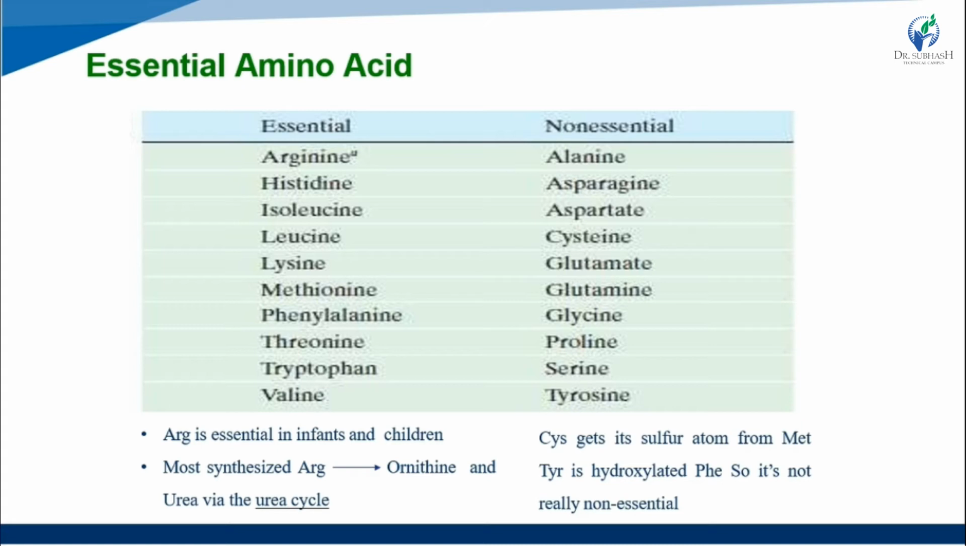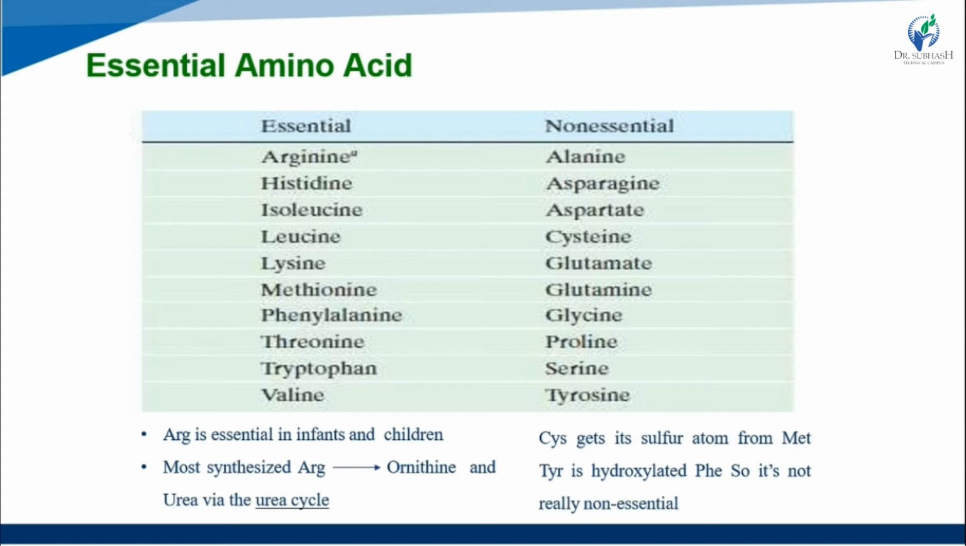Now the non-essential amino acids: alanine, asparagine, aspartate, cysteine, glutamate, glutamine, glycine, proline, serine, and last tyrosine. Here arginine is essential in infants and children, for the growth of the body. Most organisms synthesize arginine from ornithine and urea via the urea cycle.